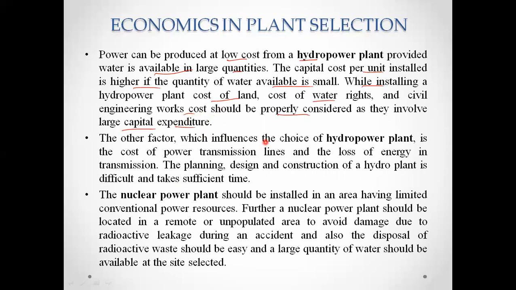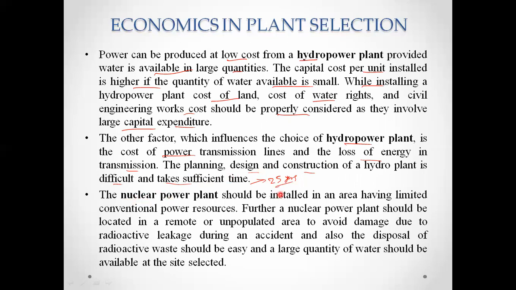The other factor which influences the choice of a hydropower plant is the cost of power transmission lines and the loss of energy in transmission. The planning, design and construction of a hydropower plant is difficult and takes sufficient time. Sometimes a project has run for 25 years for building the dams and all. So it takes a lot of time; in olden days this used to happen.